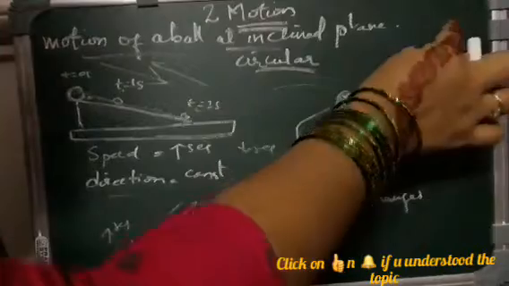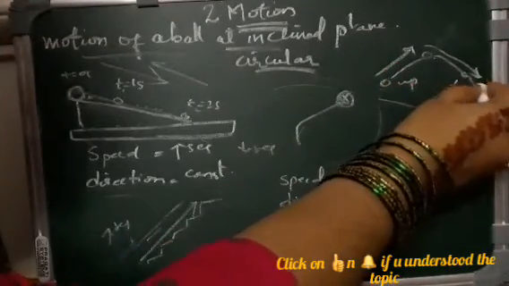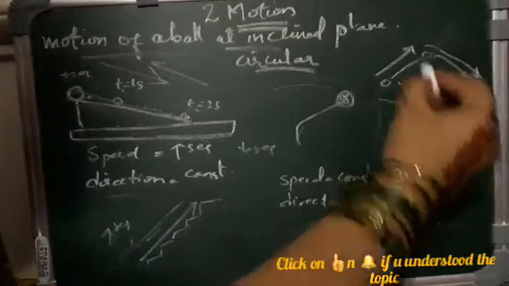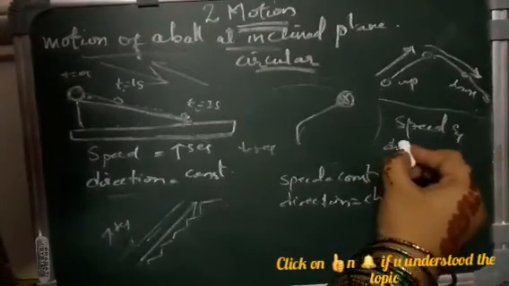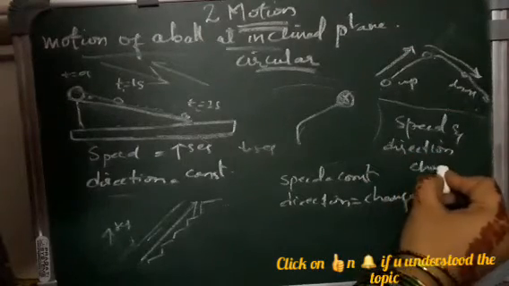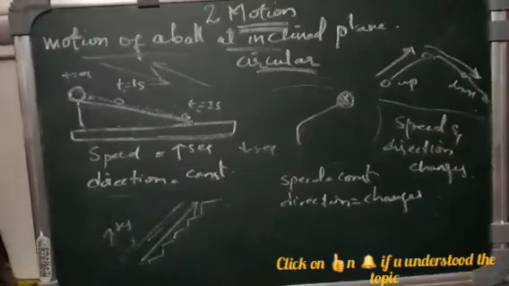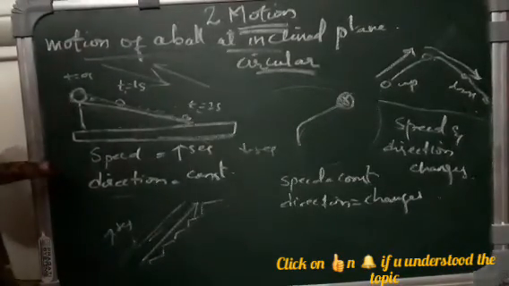First the direction was upwards, then it changed to down. So in this case we see that the speed and direction, that is the velocity, both change, isn't it? Both change.